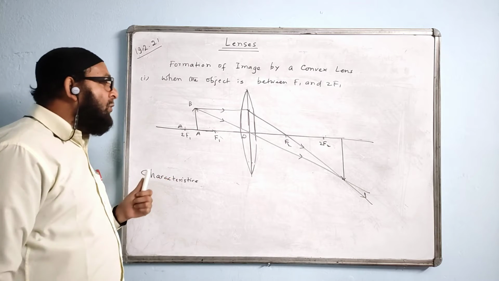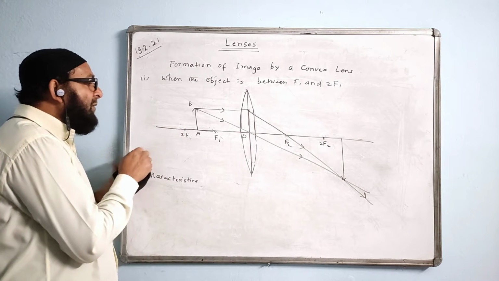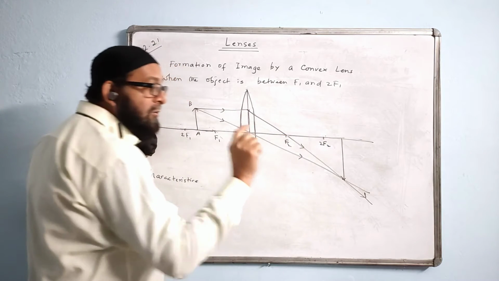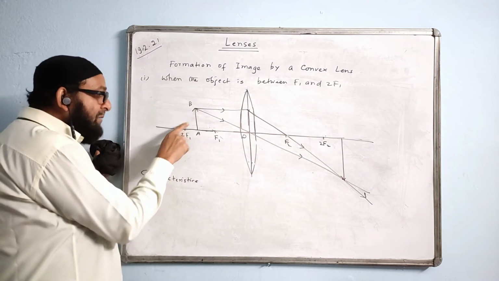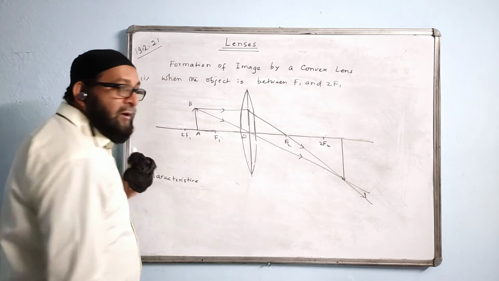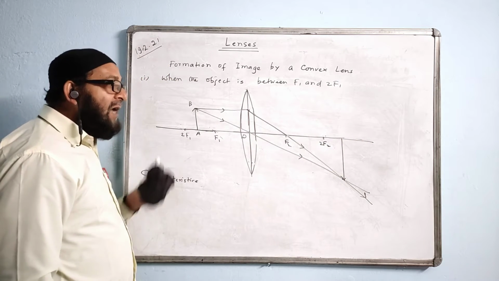The reverse is always true. If you remember, when the object was beyond 2f1, the image was between f2 and 2f2 and it was small. Now the object is between 2f1 and f1, then the image will be beyond 2f2 on the other side. And the size will be bigger.